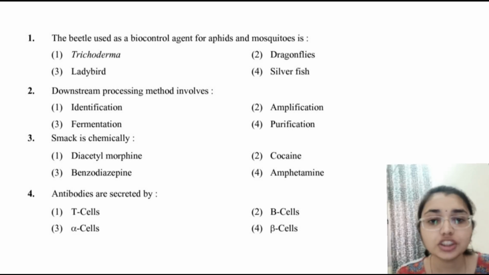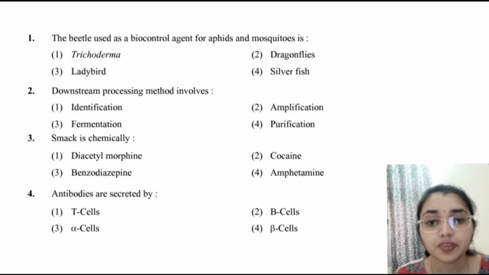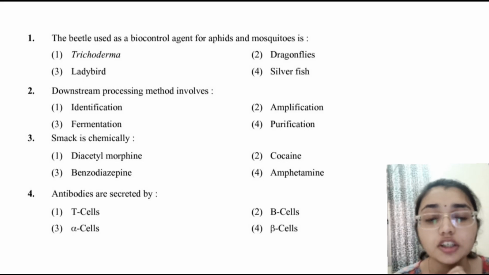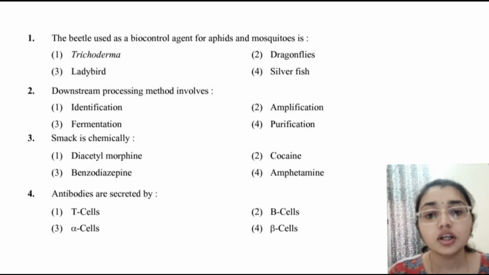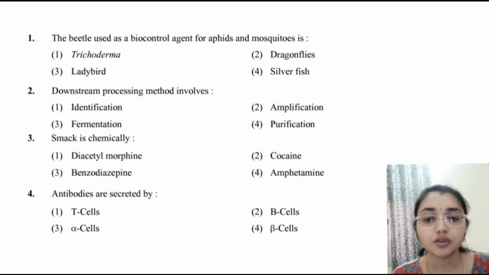Here the question is: the beetle used as a biocontrol agent for aphids and mosquito. Here the correct option is the ladybird. Why ladybird? Ladybird beetle feeds on the aphids. Bacillus thuringiensis or the dragonfly are also used, but the ladybug is the correct beetle here. Then the next question is the downstream processing method involved. Here the correct option is purification. Why? Downstream processing is the separation and purification of the product after fermentation.